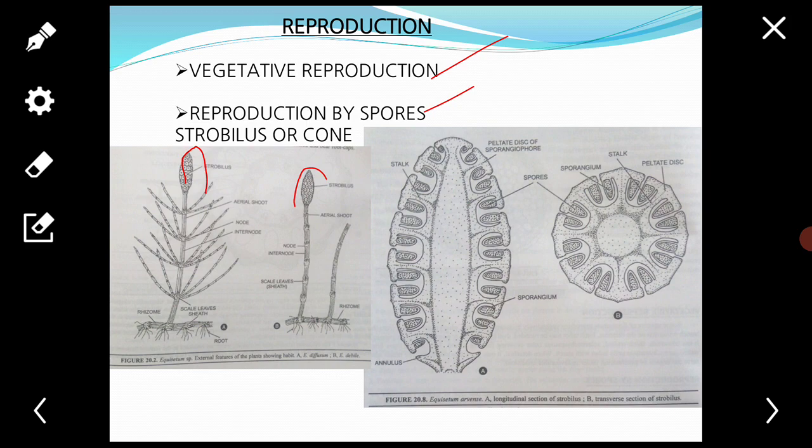Next, the strobilus. The strobili or cones are borne terminally and singly either on ordinary vegetative branches, for example in Equisetum debile and Equisetum diffusum, or on a special fertile axis, for example Equisetum arvense. That fertile branch is unbranched, non-chlorophyllous and short-lived.